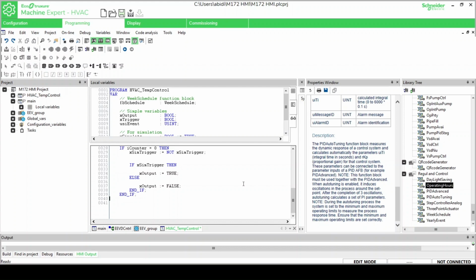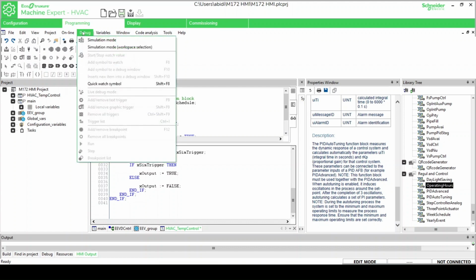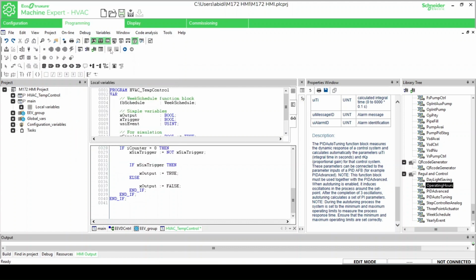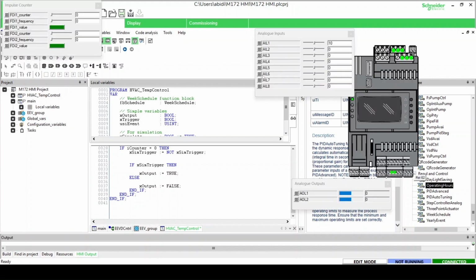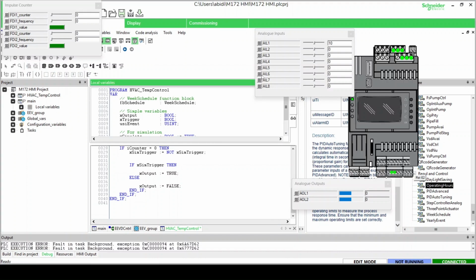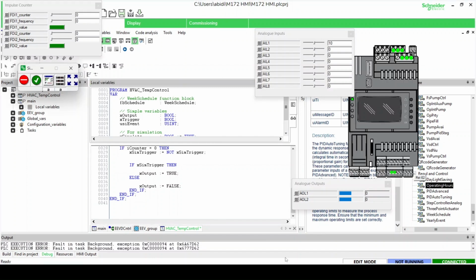Because the real scheduler may require configuration or EEPROM data, we also implemented a simulation mode. When xSimulate is true, the program generates artificial events. The counter we created earlier is used to trigger the simulation. Each time the counter resets to 0, the variable xSimTrigger toggles. This means the program alternates between 2 states.